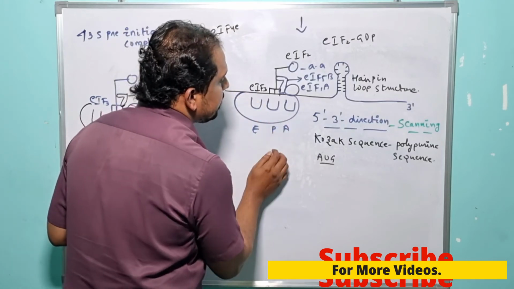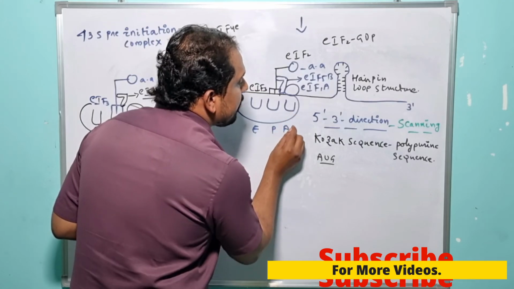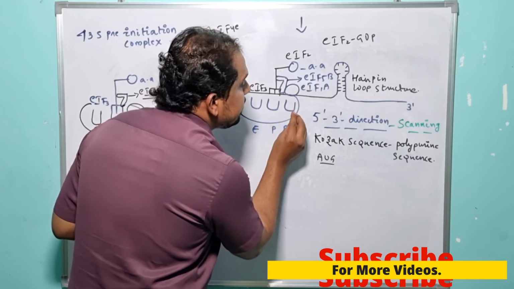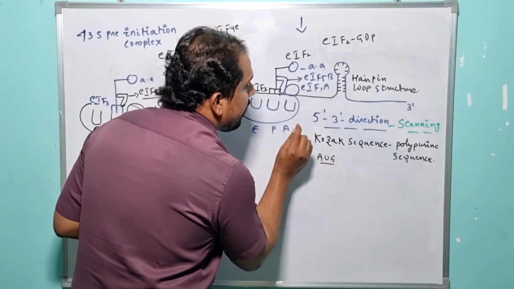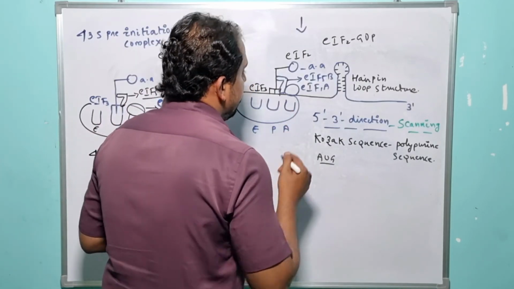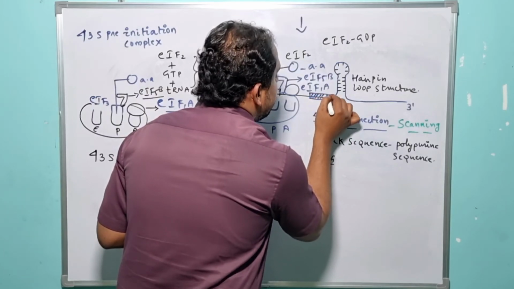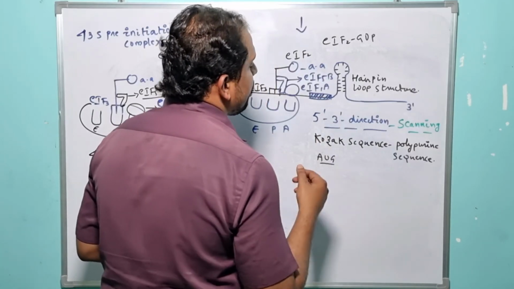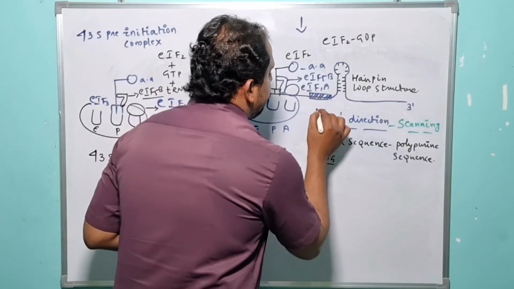But here we need to understand one key point. When the 43S pre-initiation complex proceeds in the 5' to 3' direction in order to recognize the start codon, the complex itself is unable to recognize it. So, in order to recognize the start codon, the translation process takes advantage of one more specialized factor, and it is nothing but eukaryotic initiation factor 4b.